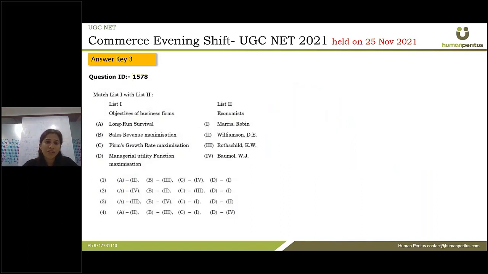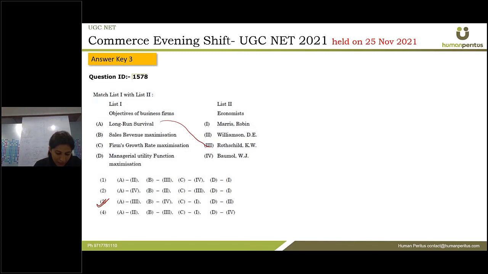Next question, match the following. See, it is a straightforward question. There is nothing of understanding or explanation in this. So let us do it in one go. All right. So long run survival. Which of the economists gave this? See, the first option, 3, is the correct one. Rothschild KV gave this objective for the business firms.